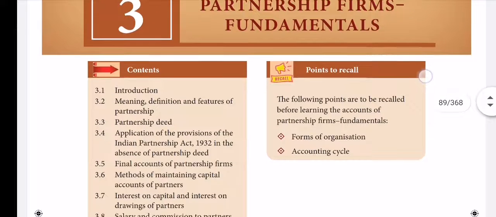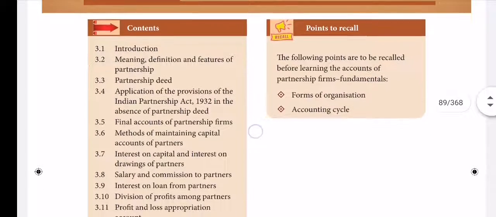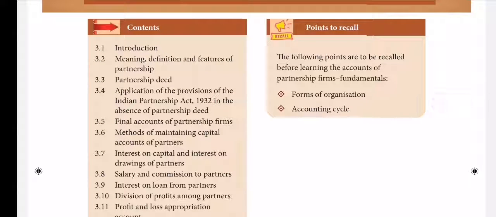Okay, Uma? Just let me point out what it contains. Meaning and definition of features of partnership, partnership deed, applications of provisions of the Indian Partnership Act of 1932 in options of partnership deed.